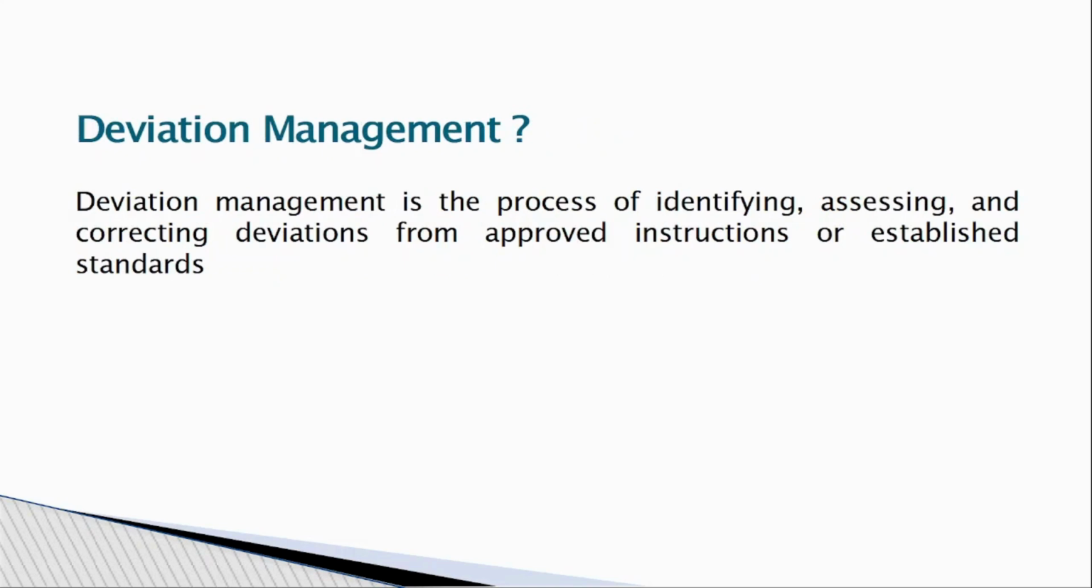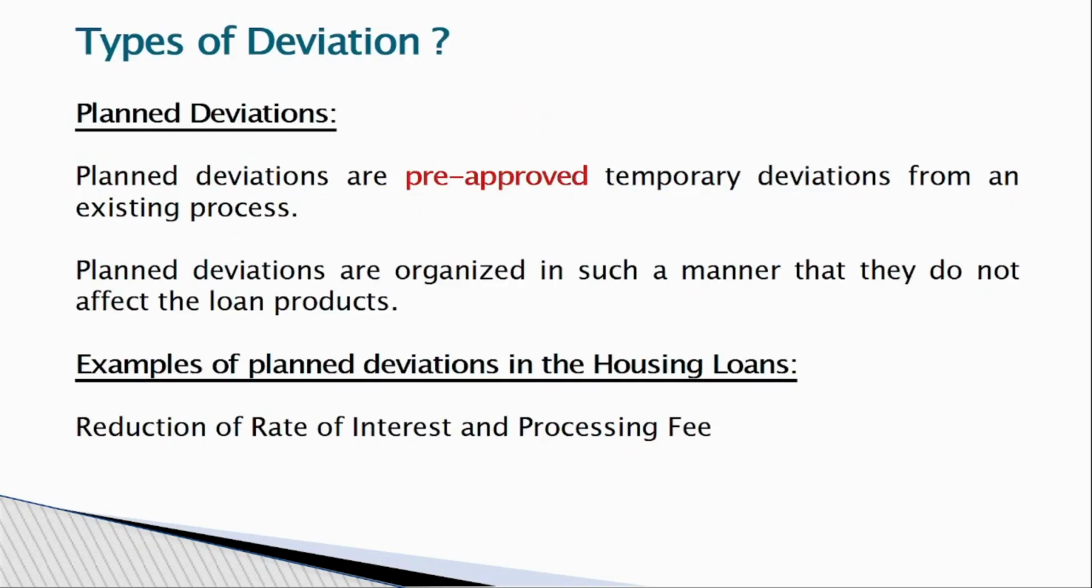So what is deviation management? Deviation management is identifying the deviation, assessing the deviation, and correcting the deviation from approved instructions and established standards. You identify the deviation, assess its impact, then send it for the deviation for corrective action. It may be branch level, regional level, or corporate level deviation authentication, which will be decided by the organization.